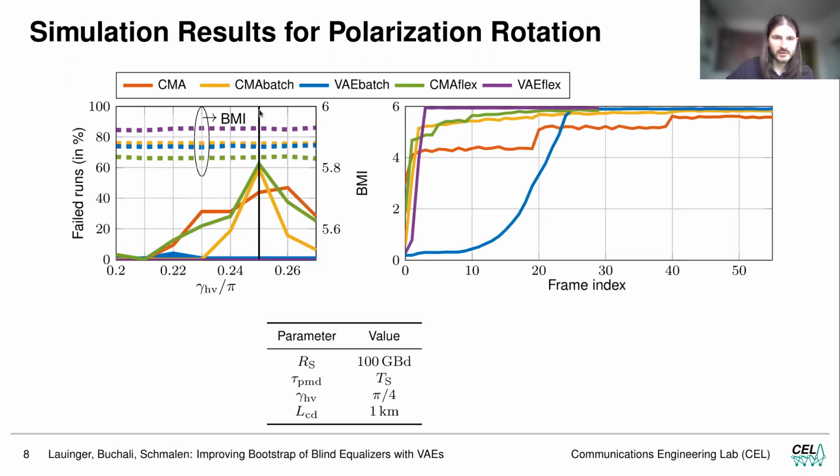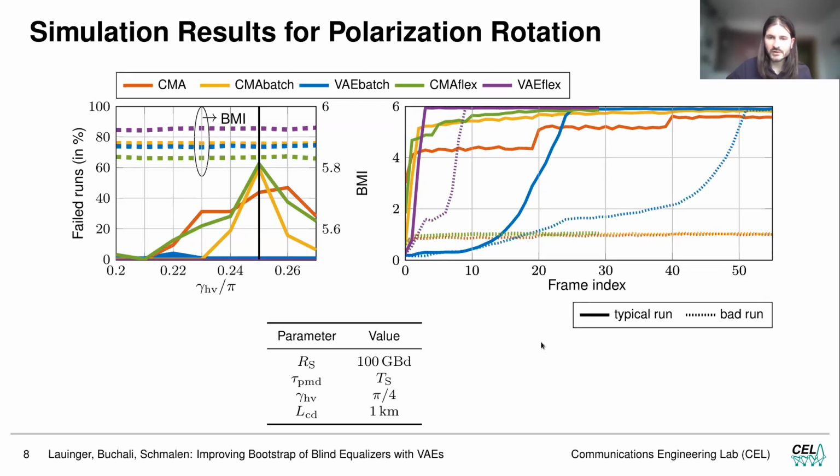And if we look at this specific point of pi over 4, here we plot the BMI over the frame index, which basically corresponds to the time. So here we see the convergence behavior, and we see that the VAE batch takes some time, but then converges rapidly, while the CMA-based algorithms started at a higher level, but then converge not that fast. So in fact, the VAE batch converges even before the CMA-based algorithms, and the VAE flex even converges much faster.